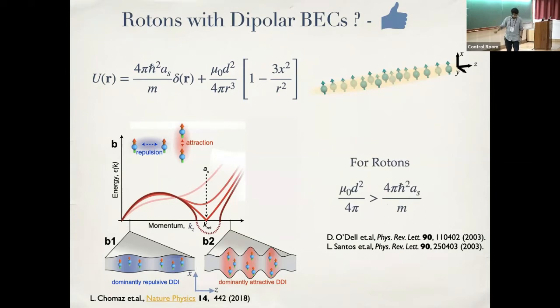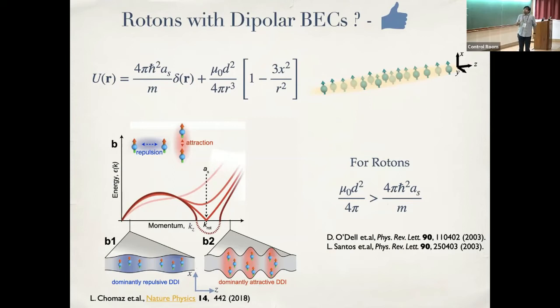But there is a catch. The catch is that this attractive interaction has to win over this contact interaction that is repulsive. And that will happen only when you have really large magnetic dipoles. And for a long time, this was an issue in the community. So the first set of dipolar BECs that were made were with chromium, and they were not too large. And what would happen is this would modify the spectrum a bit, but you will never get an appreciable minimum, let alone softening it. Okay, so that's the idea.